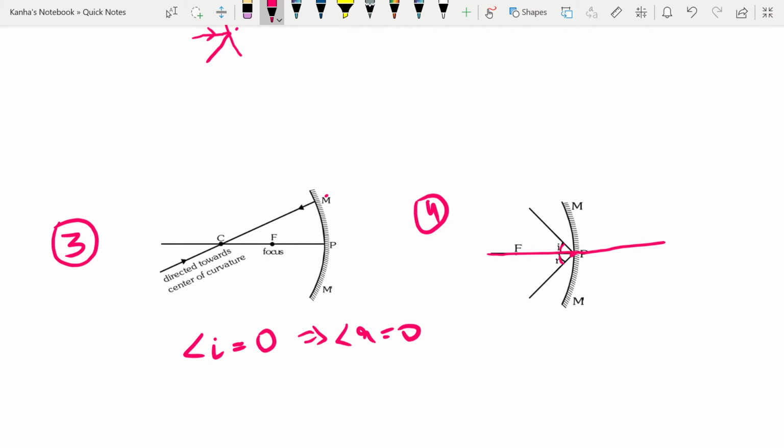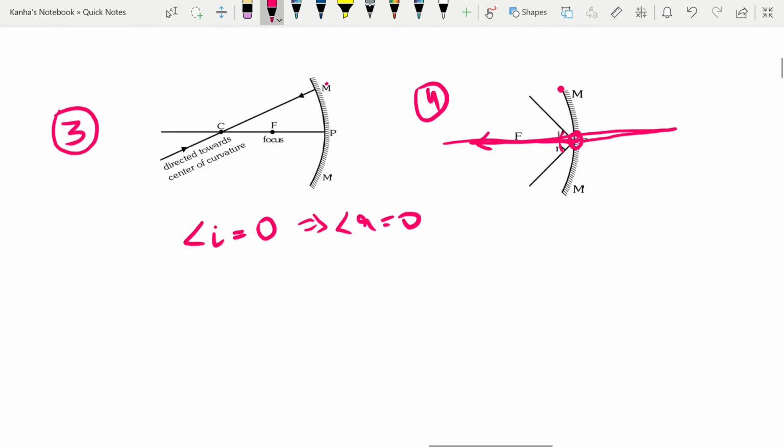Because at the principal axis, the normal will be along the principal axis, at this point pole P. If for example the point was here on the mirror, then the normal would be somewhere along this, so it is not symmetric with respect to the principal axis. But because the point P already lies on the axis, the normal at point P will be this, and that is why there will be some symmetry.